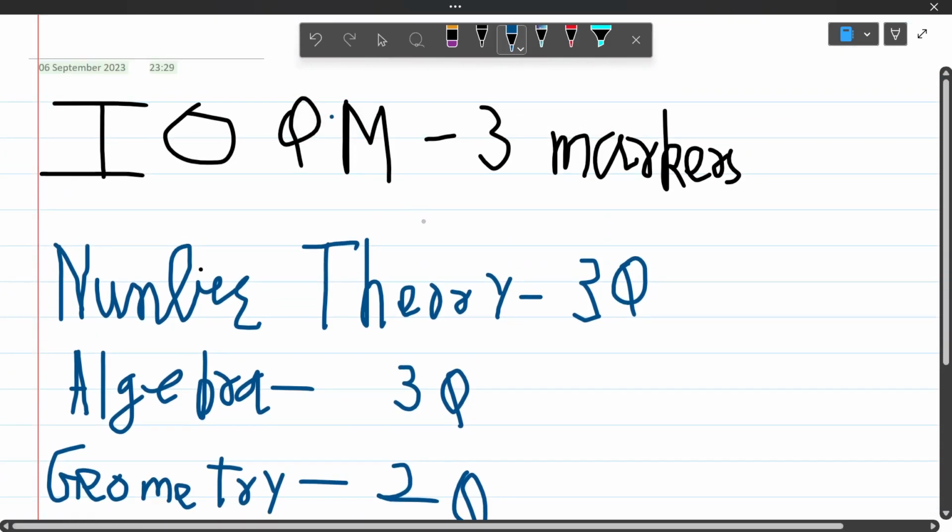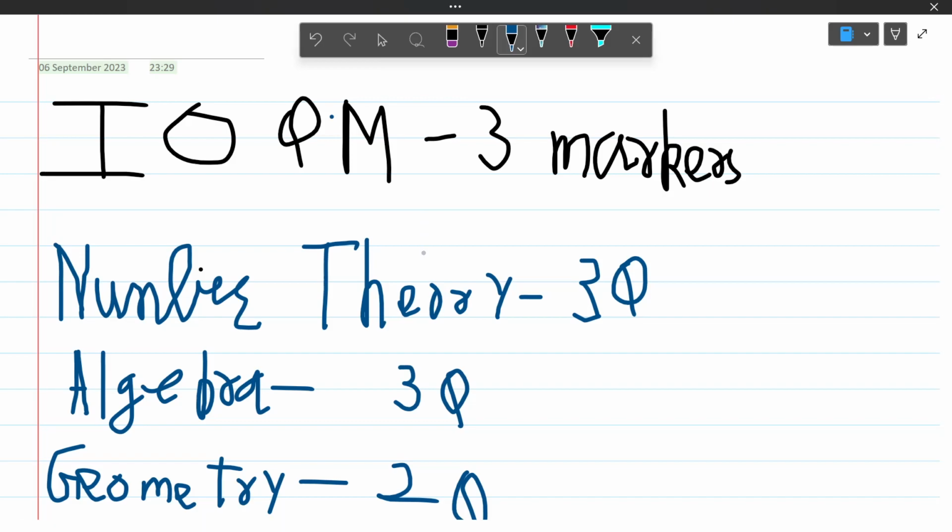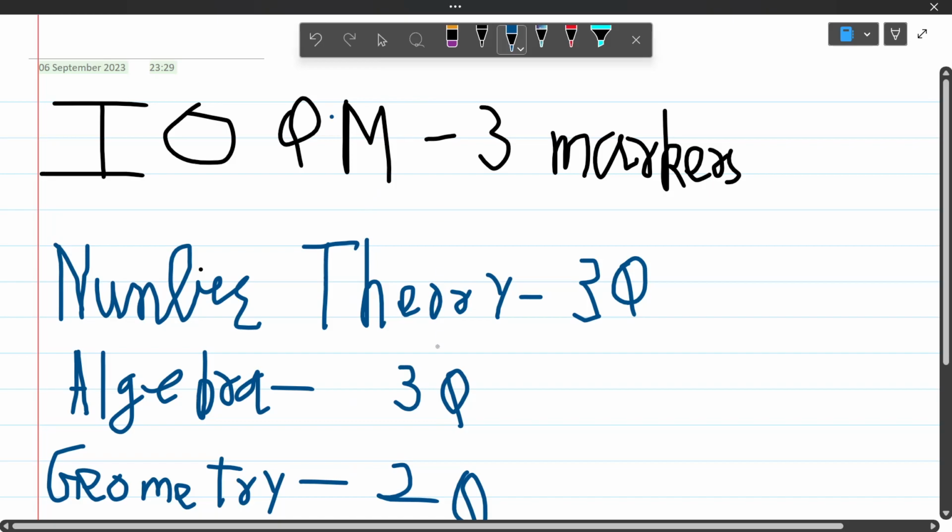I felt that all 5 markers are tough, and obviously I would not be able to post the solution to each and every problem because I don't have a team right now. I am alone, so there are not 5 to 6 maths teachers with me, so it will be only of some questions. If you have doubt in any particular question, you can always comment and I will make a solution video on it.